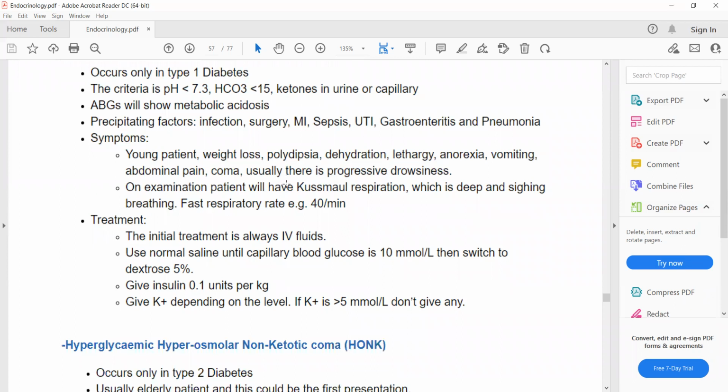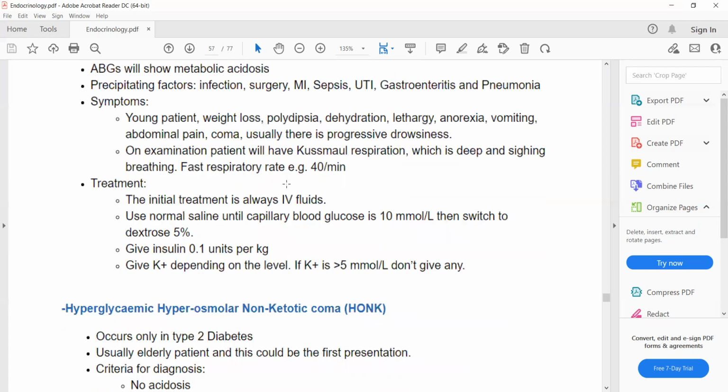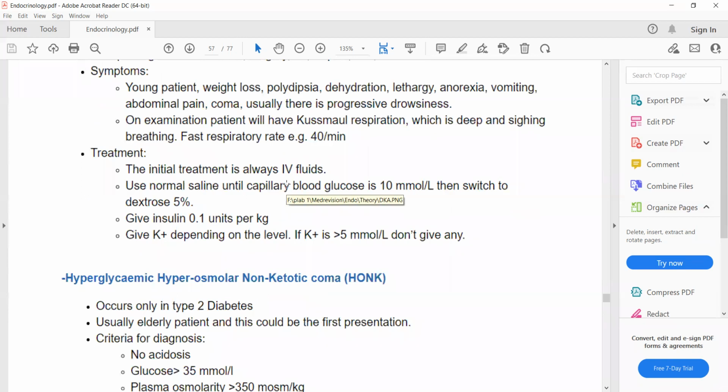So, what is the treatment of diabetic ketoacidosis? The initial treatment is always IV fluids. If the patient's systolic blood pressure is less than 90, then the first liter will be given in 15 to 30 minutes. The first 1 liter of normal saline will be given rapidly in 15 to 30 minutes.